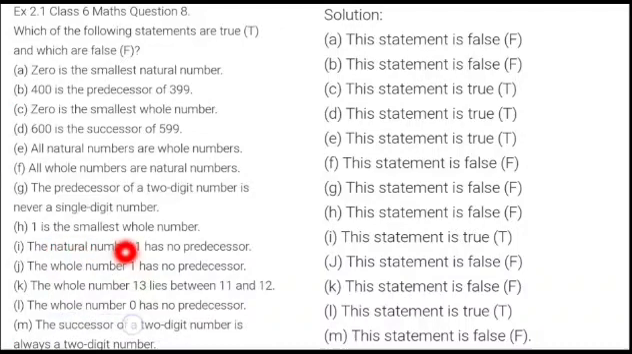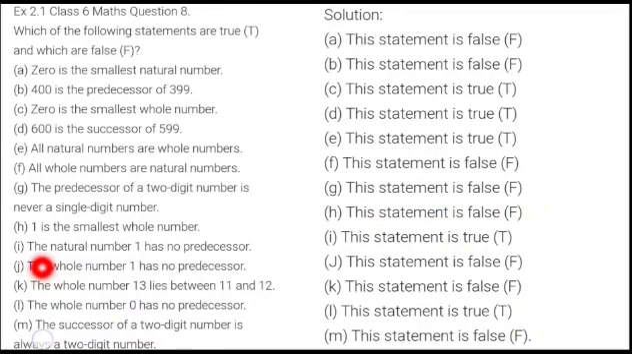1 is the smallest whole number. No, just now we have seen that 0 is the smallest whole number. So 1 cannot be the smallest whole number. 1 is actually the smallest natural number. So again the question H is actually false.